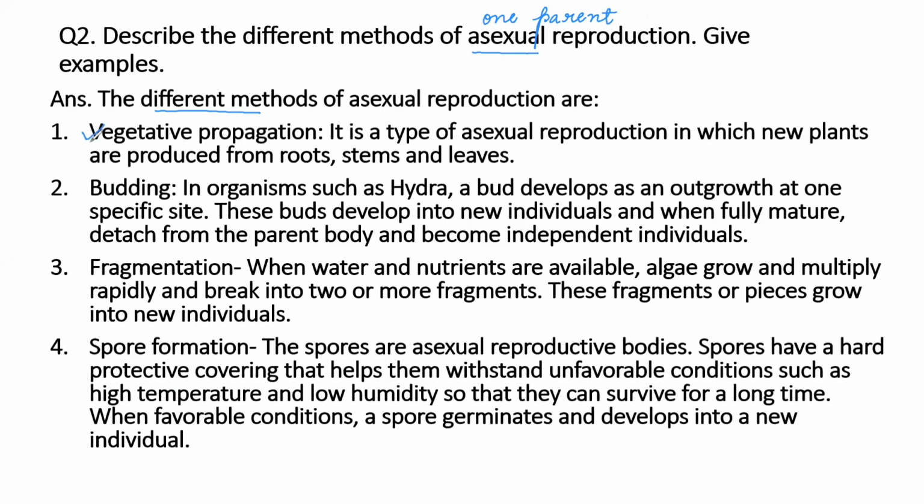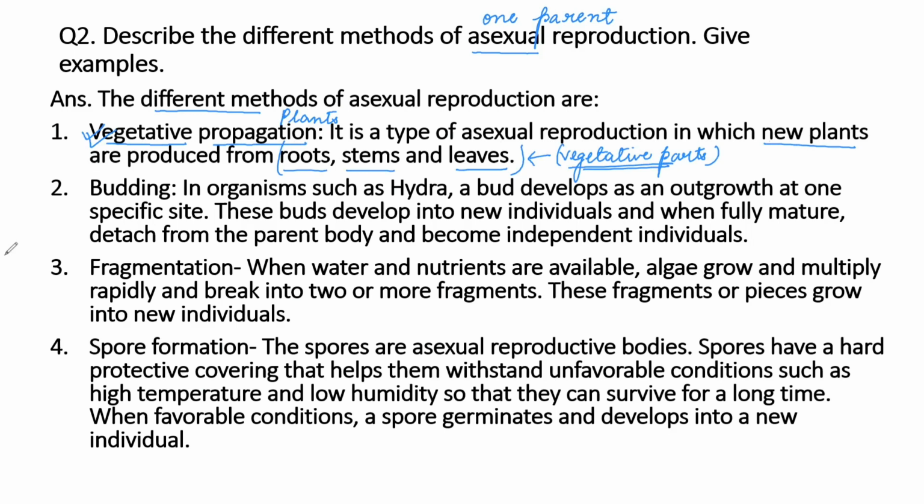This method is used by plants. It is a type of asexual reproduction in which new plants are produced from roots, stems and leaves. These parts of the plant are called vegetative parts. Whenever plants use their vegetative parts in order to reproduce, it is called vegetative propagation.